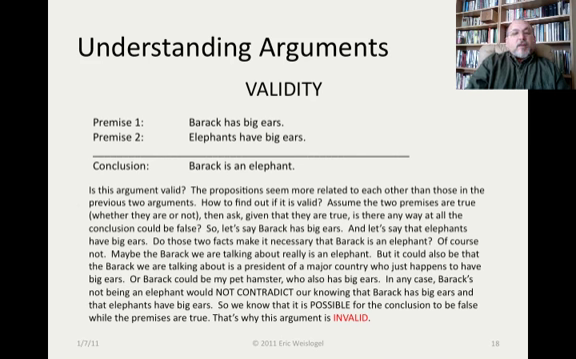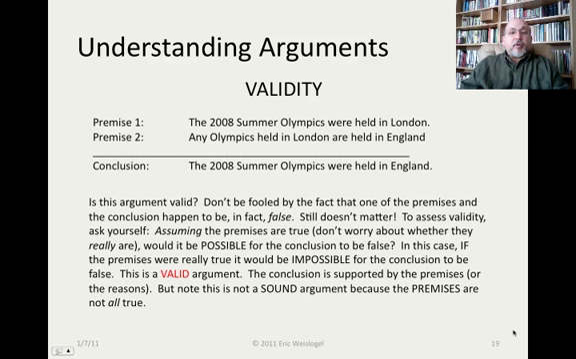Of course not. Maybe the Barack we were talking about really is an elephant, but it could also be that the Barack we were talking about is a president of a major country who just happens to have big ears, or Barack could be my pet hamster who also has big ears. In any case, Barack's not being an elephant would not contradict our knowing that Barack has big ears and that elephants have big ears, so we know that it's possible for the conclusion to be false while the premises are true. So that last argument was invalid, but what about this one?